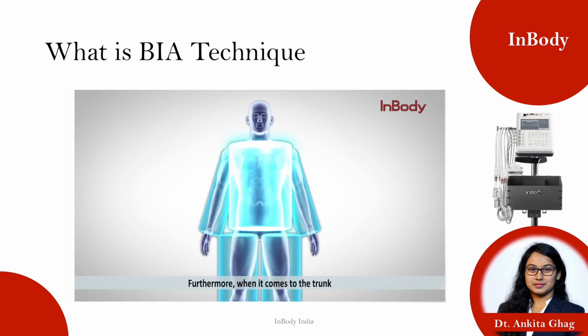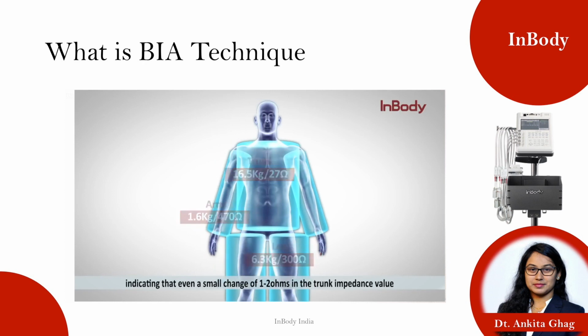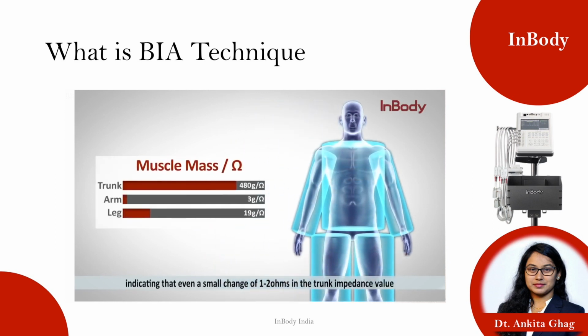Furthermore, when it comes to the trunk, its short and wide cylindrical shape yields a very low impedance value. The trunk only accounts for around 5% of the whole body impedance, yet it is responsible for about 50% of the whole body mass, indicating that even a small change of 1 to 2 ohms in the trunk impedance value can significantly alter the whole body lean mass.